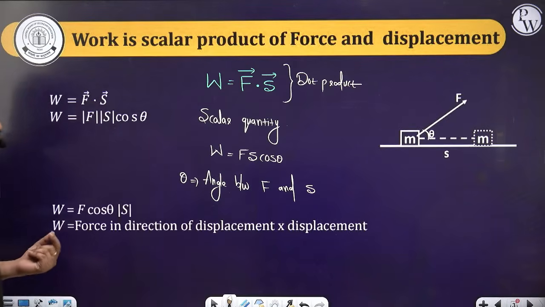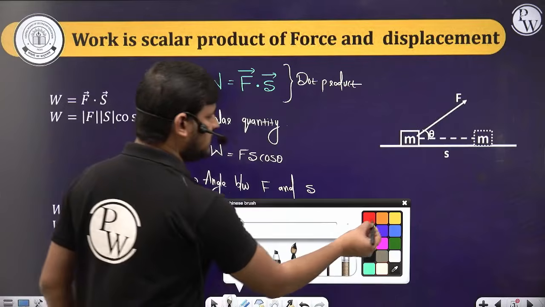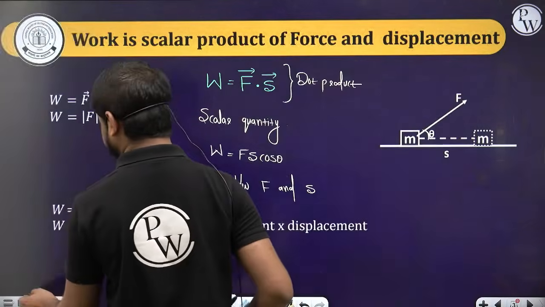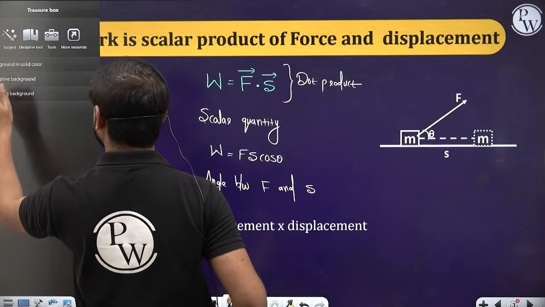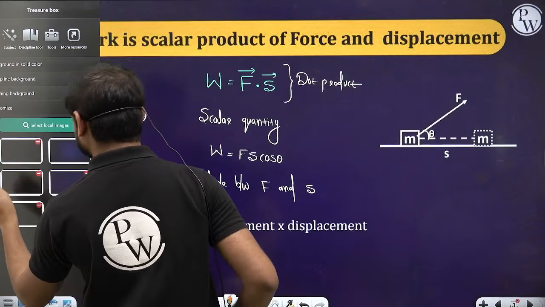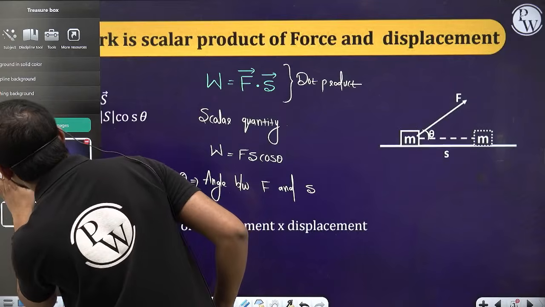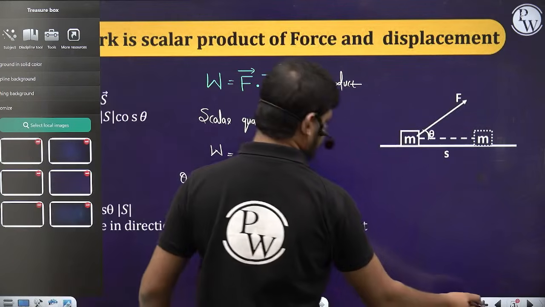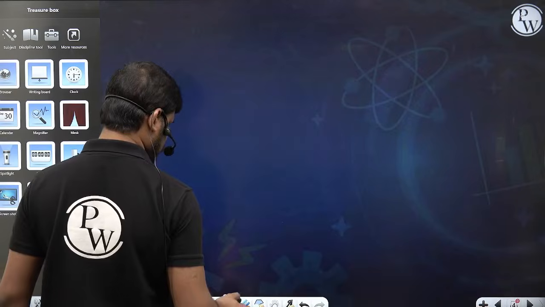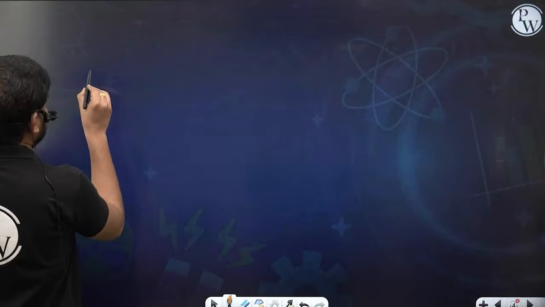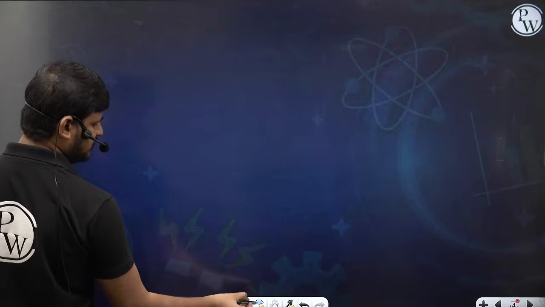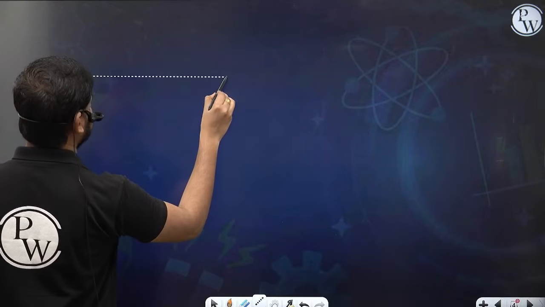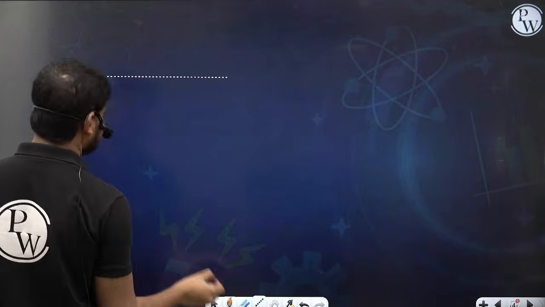Here you can write this formula in 2 different ways. See here, let me add another slide. Consider this is a surface, and there is an object placed.